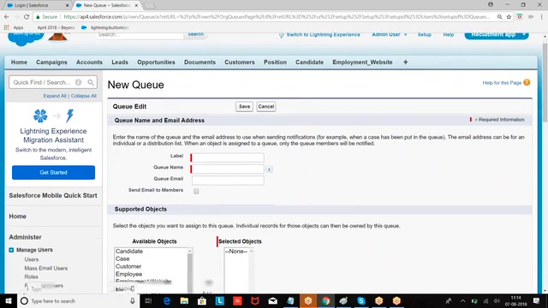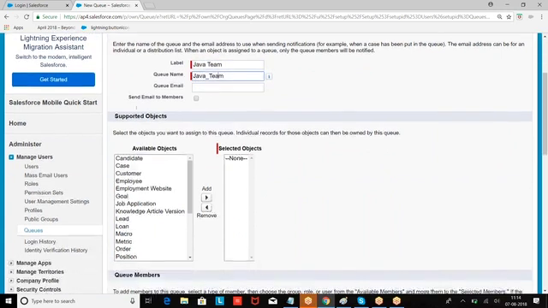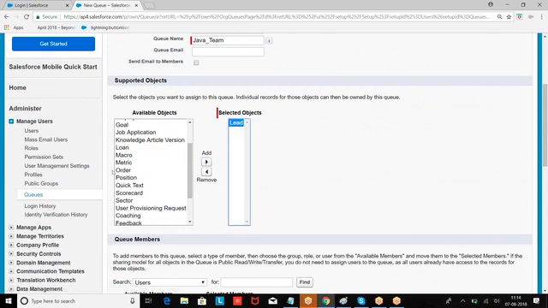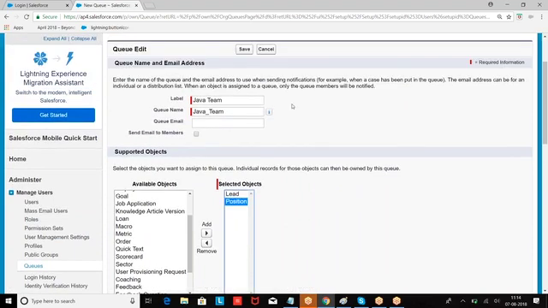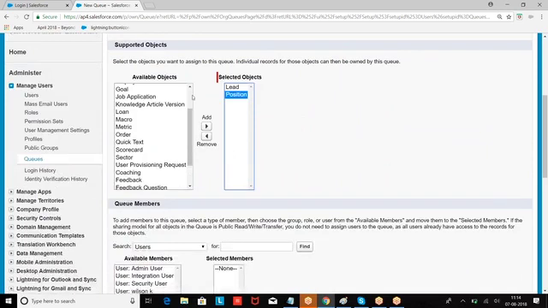Okay. So how are you creating the queue? Name of the queue, let us say Java team. Now on which objects? I'm saying lead, and then I told these are the two objects on which the queue can be put. This queue can be an owner on records of this object. Are you getting my point?